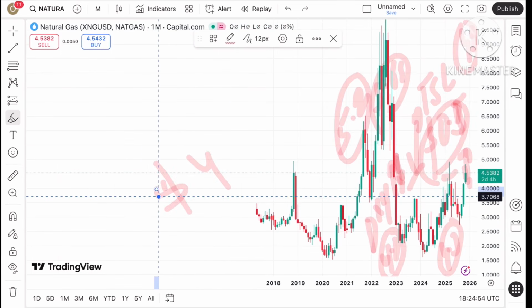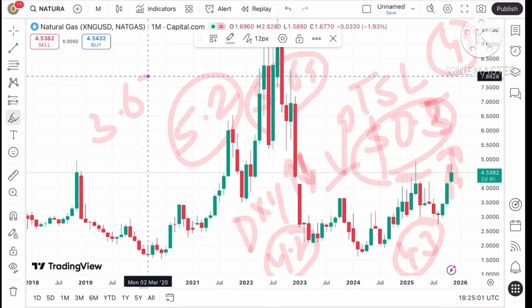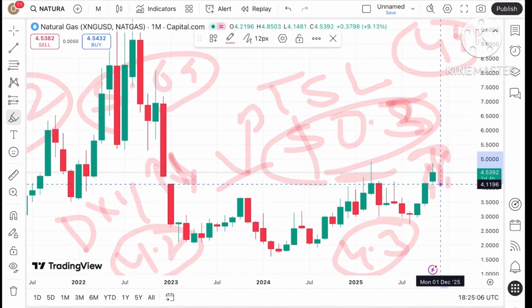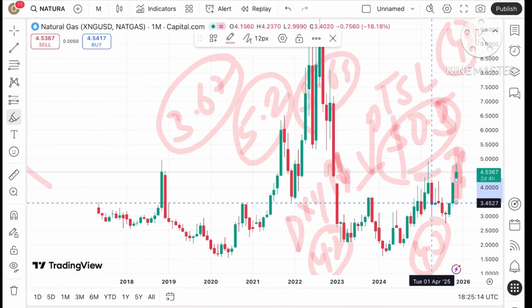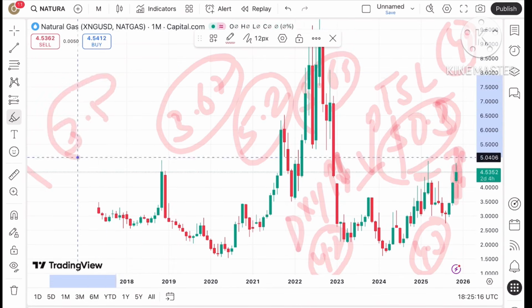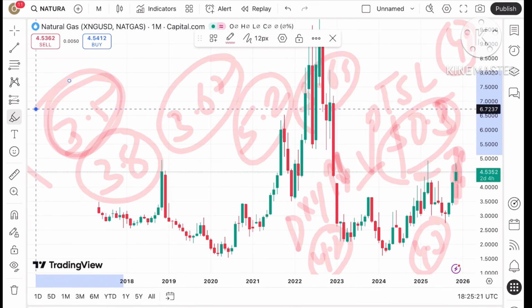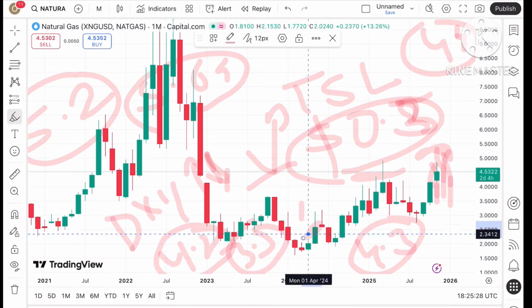Once the price moves below a level of $4, a further fall can be seen towards around 3.67. We have seen the price touching a level of $4, and if the price falls below $4, a further downfall can be seen towards a level of 3.6, and if the price falls below that level, a chance of touching 3.5 can be there. Understand that as soon as the price goes below a level of 3.8, the chance of touching 3.5 is on a higher side, and once it goes below 3.5, we can see it will further fall towards a level of $3.33, and then a further fall can be there.